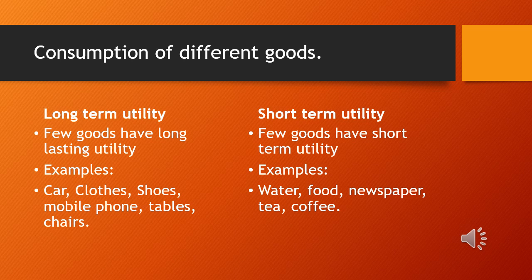Examples: car, clothes, shoes, mobile phone, tables, chairs. These things are not purchased on a daily basis. While few goods have short-term utility. Examples: water, food, newspaper, tea, coffee.